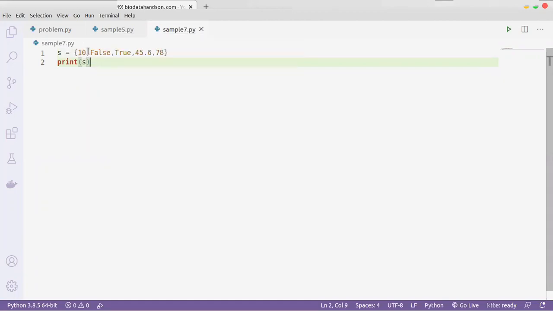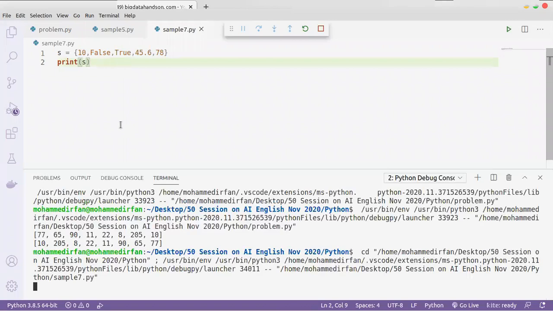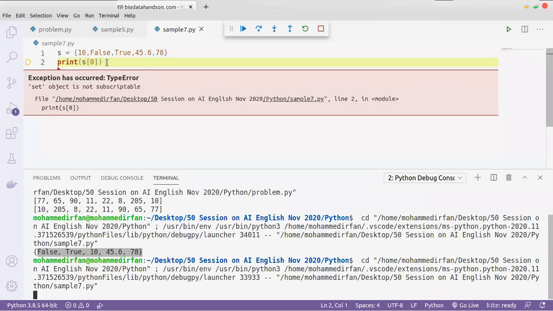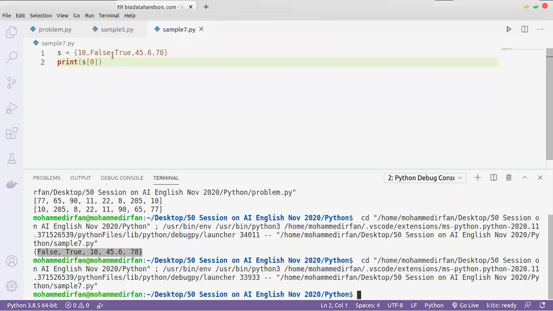So remember the sequence in which I am giving the values. See the output, the sequence will be different. See here, it is different from what I gave. That's because the set will not allow indexing. If I say brackets 0, it will throw an error. It is throwing an error: set object is not subscriptable, so it's not allowing indexing.